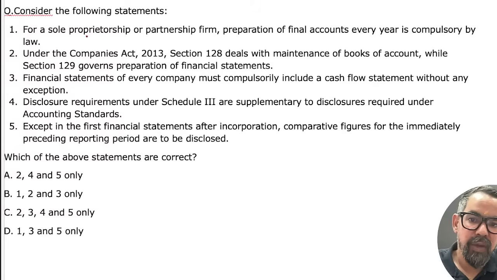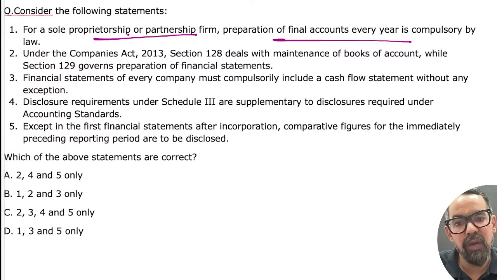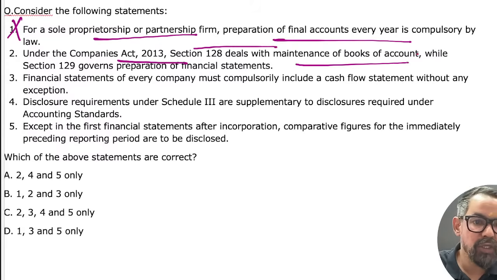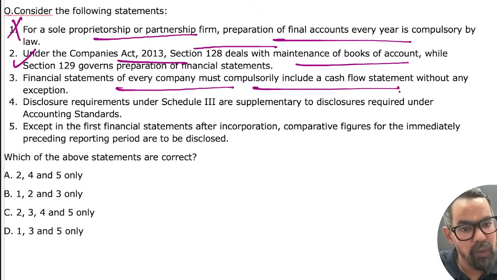Consider the following statement: for a sole proprietorship or partnership firm, representation of final accounts every year is compulsory by law. No. Under the Companies Act, Section 128 deals with the maintenance of books of accounts, while Section 129 governs the preparation of financial statements. The third statement: financial statements of every company must compulsorily include cash flow without any exceptions.